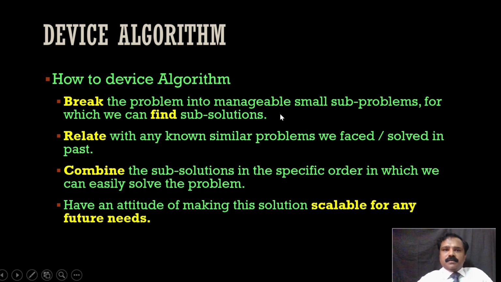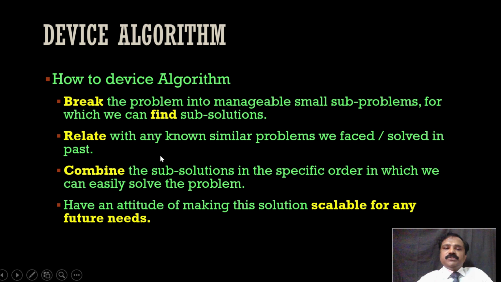So this is how a common man does that, right? We can do the same thing with computer problems, or any problem for which we want to find a solution with the computer. We can use the same mechanism: break the problem into manageable components, into sub-problems. Then we can find the sub-solutions. So how will we find a sub-solution? Simple: relate it with any similar thing which we have faced or solved in the past. I'll come to how we will relate. Then combine the sub-solutions in a specific order in which we can easily solve the problem. This is what we usually do.